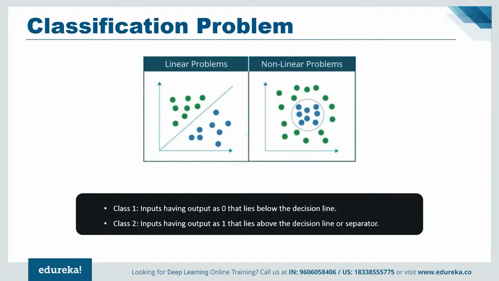Now, one can categorize all kinds of classification problems that can be solved using neural networks into two broad categories. One is linearly separable problems, and the second is non-linearly separable problems. A problem is said to be linearly separable if you can classify the dataset into two categories or classes using a single line, for example, separating cats from groups of cats and dogs. On the contrary, in non-linearly separable problems, the dataset contains multiple classes and requires a non-linear line to separate them into their respective classes.